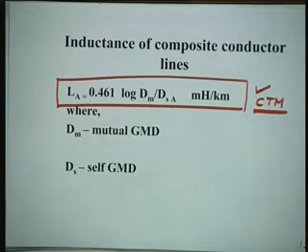Dm is mutual GMD, geometric mean distance, Ds is the self GMD, and the units are millihenry per kilometer. If you want Henry, you can always multiply by 10 to the minus 3 and make it Henry, if you are so particular about Henry.